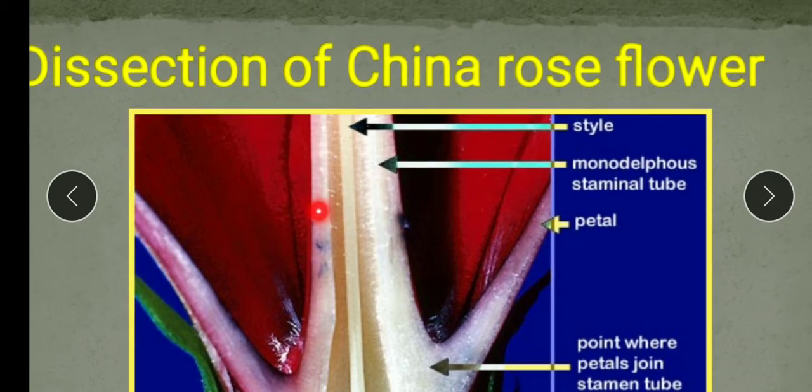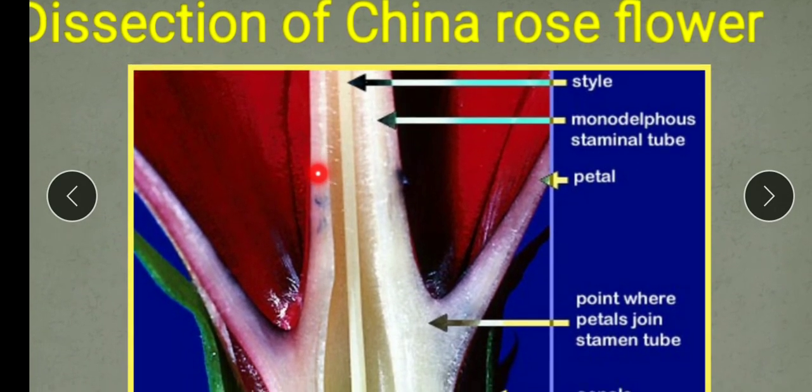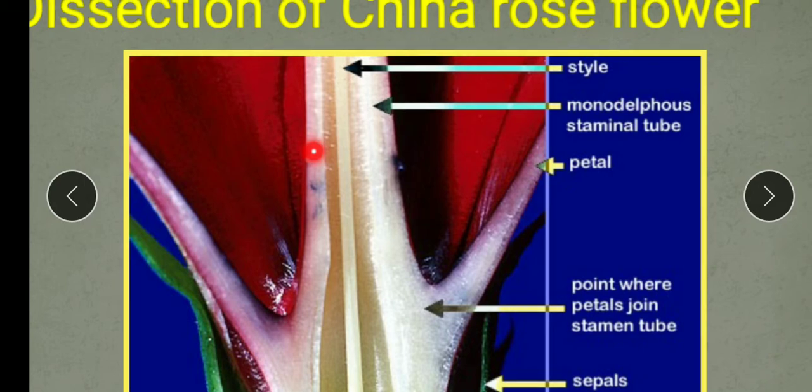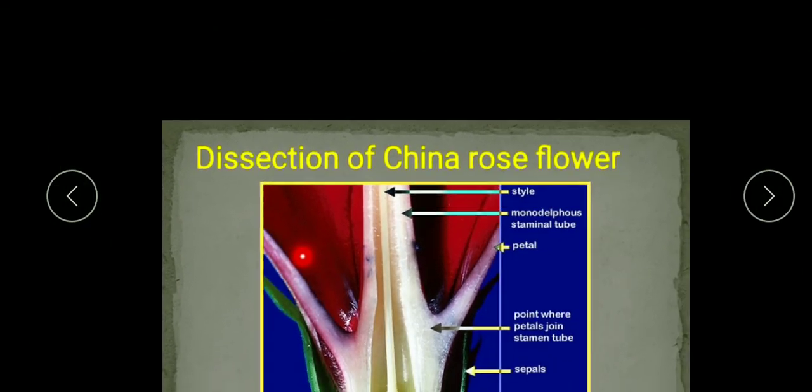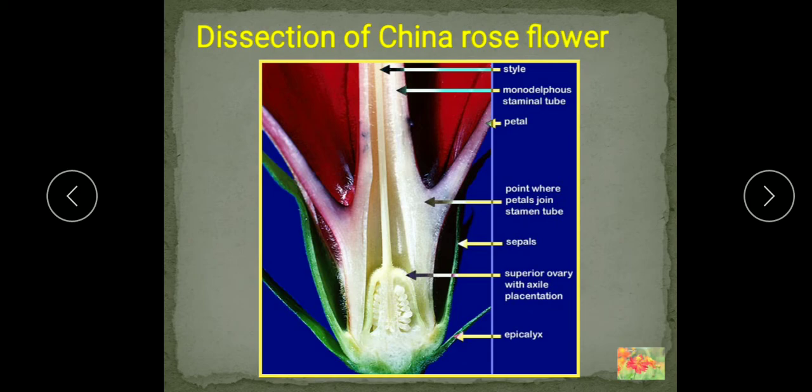As I showed you earlier also, the filaments of all these stamens combine together and form the staminal tube. Inside this staminal tube, the style runs, and at the top of the style we have seen the stigma. So this is the vertical section of the China rose flower.